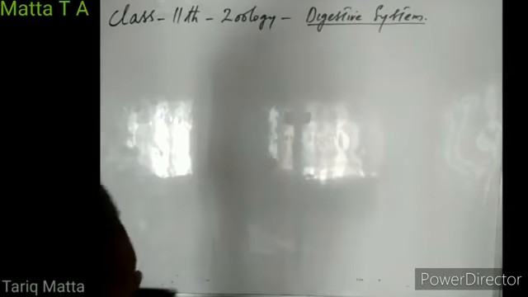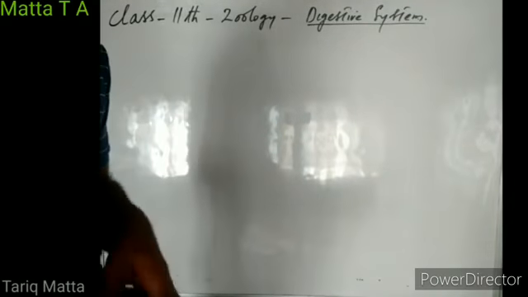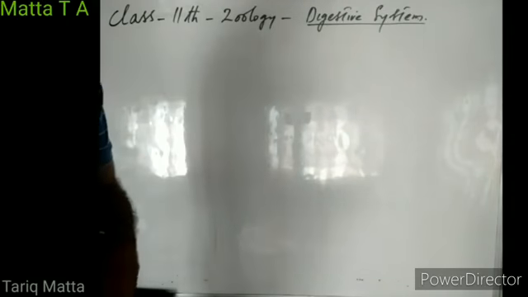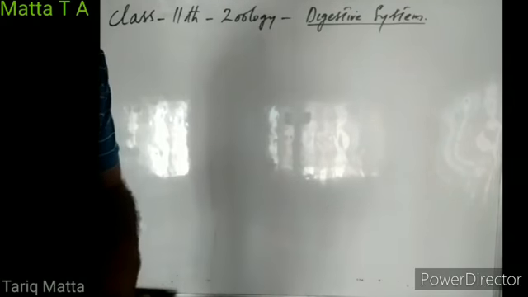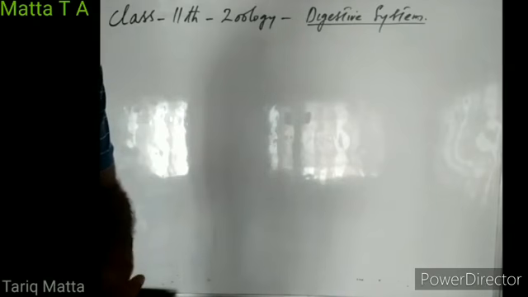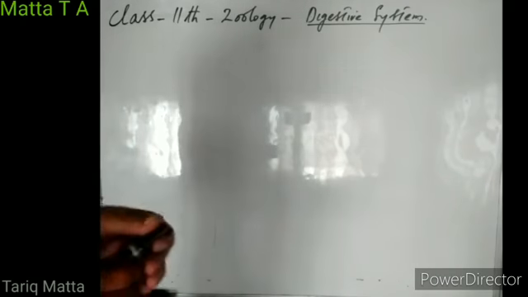Okay, students, last time we were discussing the alimentary canal, and in this alimentary canal, we discussed first about the mouth. We discussed various structures which are present in the mouth. Now, this mouth is followed by a tube-like structure known as pharynx.